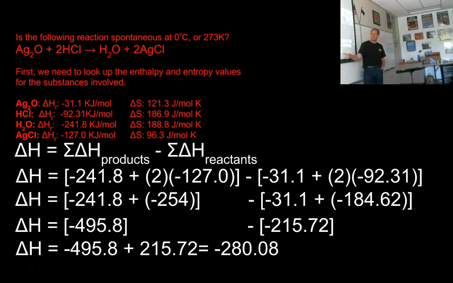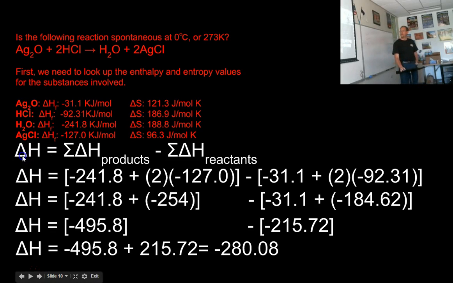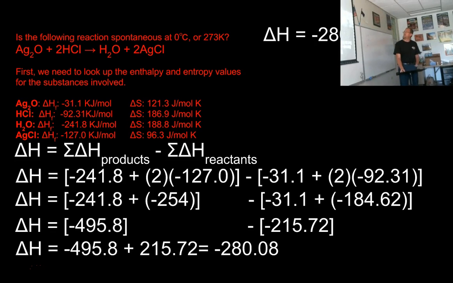So my delta H is a negative number. That's good. This reaction gives off heat. So yay, this reaction may happen. The delta H tells me that it may happen. Okay? So let me just put that number up here so I have it in the future. Write that down. That's my delta H.